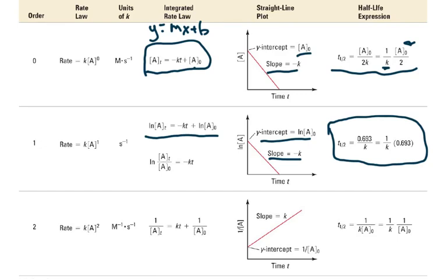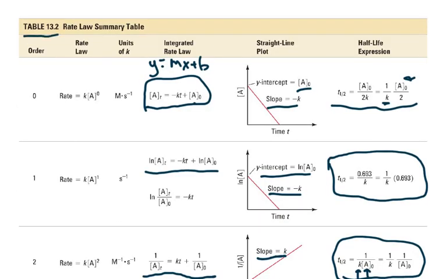For a second order reaction, if you want to have the integrated rate law in linear form, it's 1 over the concentration at a specific time is kt plus 1 over the initial concentration. Here we get a line where its slope is positive k, y-intercept is 1 over the initial concentration. And again, we have a half-life expression where the half-life is dependent on both the rate constant and the initial concentration.